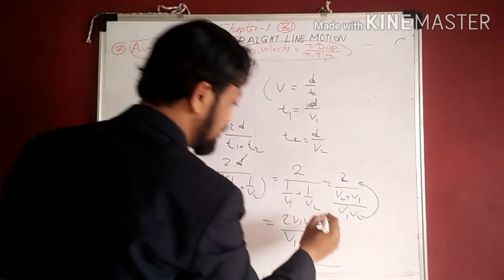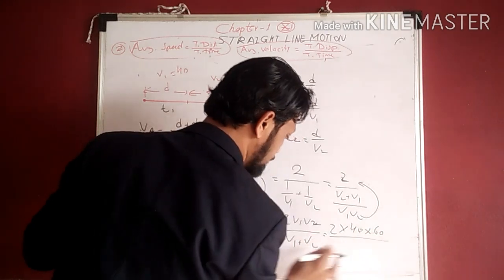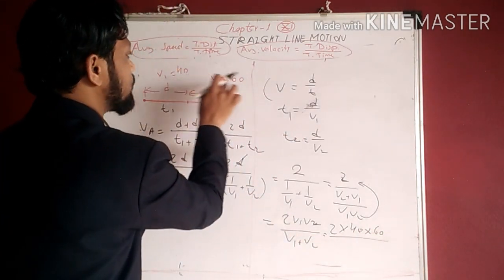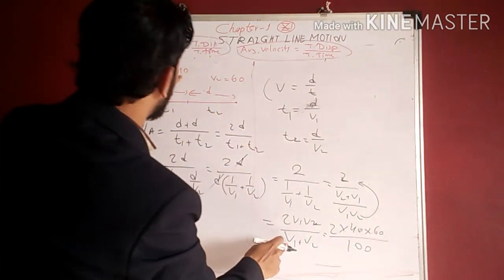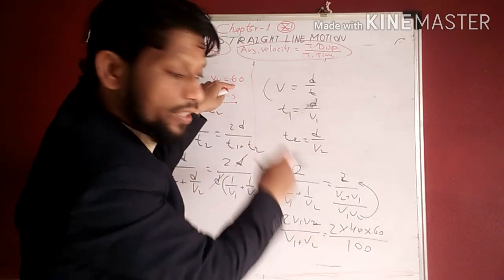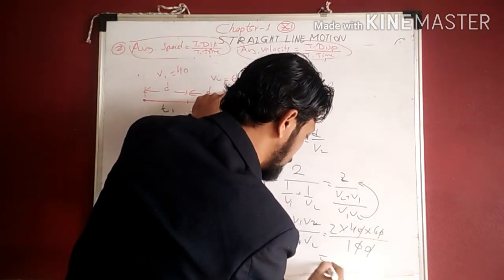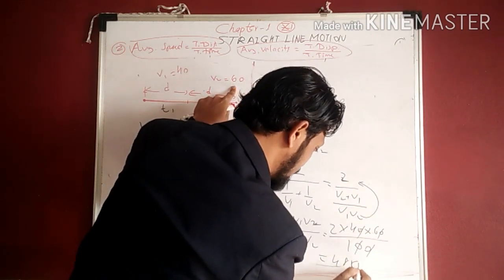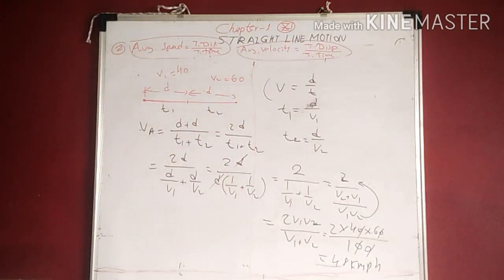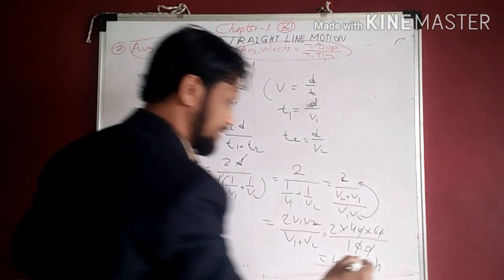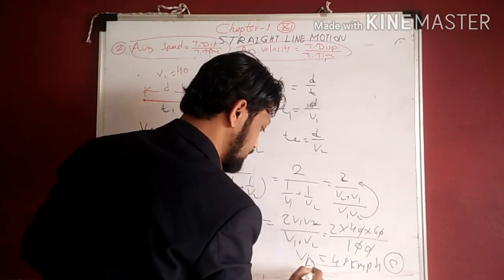But v1 and v2 are given. v1 is 40, v2 is 60. 2 into 40 into 60 upon 60 plus 40, which is 100. The zeros get cancelled. So 2 4s are 8, 8 6s are 48 kilometer per hour. So which option is correct? Option C is correct. Okay. This is average velocity.